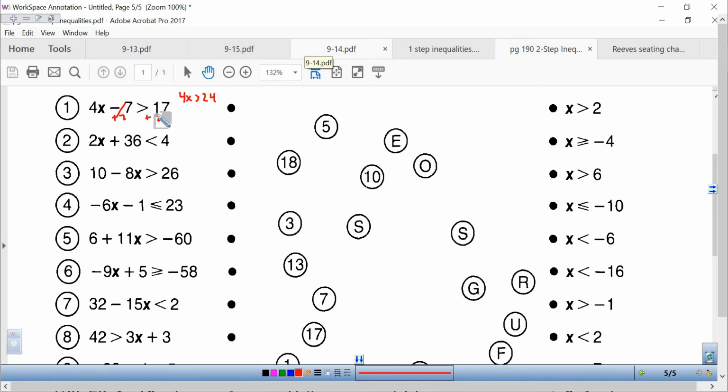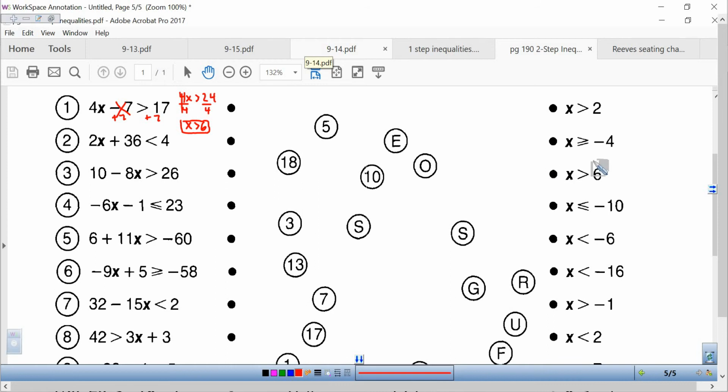Adding 7 to both sides eliminated the minus 7. Now, that's multiplication. The inverse of multiplying is dividing. We divide by 4 and we get x is greater than 6. And since we did not multiply or divide by a negative, we do not need to reverse the inequality sign.